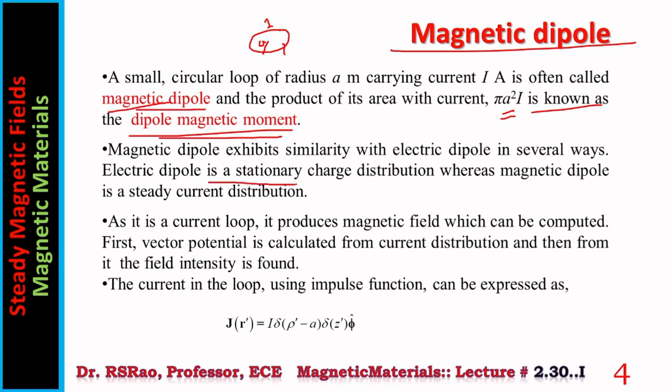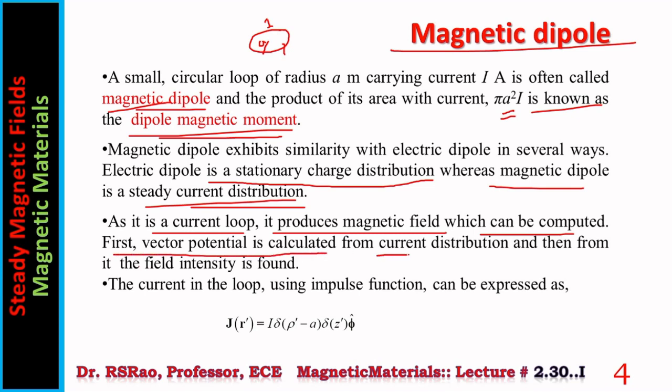An electric dipole is a stationary charge distribution, whereas a magnetic dipole is a steady current distribution. As it is a current loop, it produces a magnetic field which can be computed. First, the vector potential is calculated from the current distribution and then from it the field intensity. So the current is I. From this current, A is calculated. Then ∇ × A equals μH.